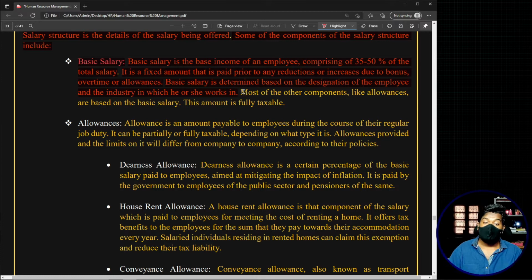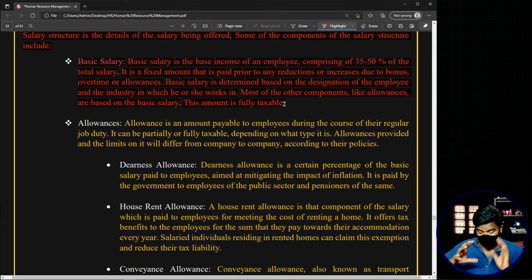Most of the other components like allowances are based on the basic salary. This amount is fully taxable. So this is the first and foremost component of the salary structure or compensation that you will observe in any compensation.